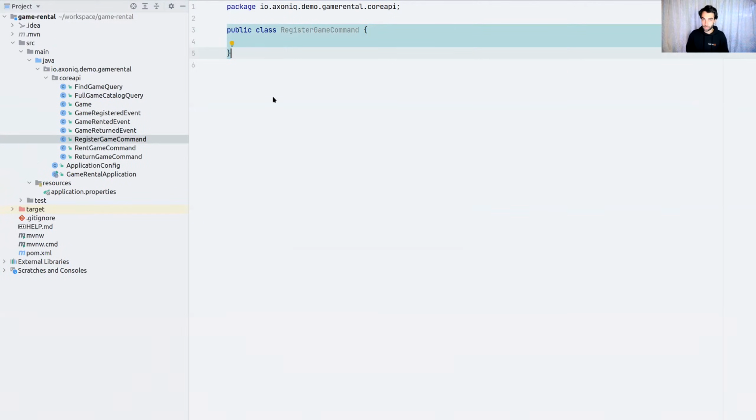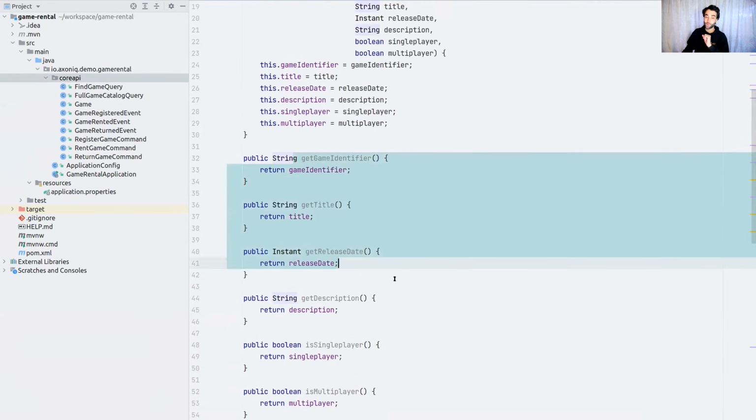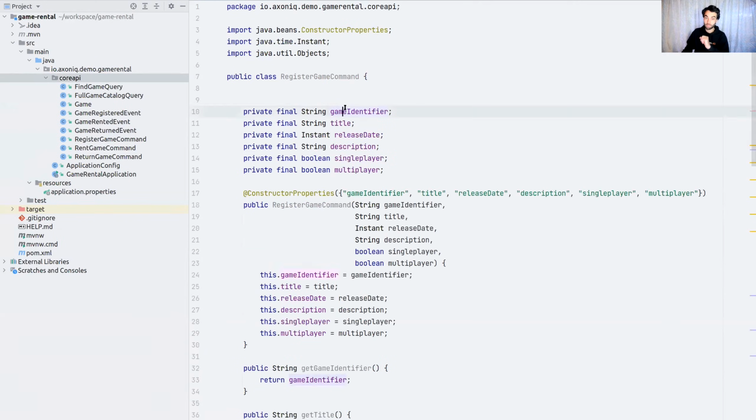These are just POJOs. I want them to be immutable objects. I want them to be a type of data carrier, really. They're going to carry the registration of a game in this case. Again, pretty boring to see. I got this prepped up. So I got my annotation in here to make it work with Jackson. All the fields are required to register a game. And we can see we only have getters and equals and hashCode and a toString. Now, just make it final. Do make them immutable. We always recommend this because this is just the better way to go about it.